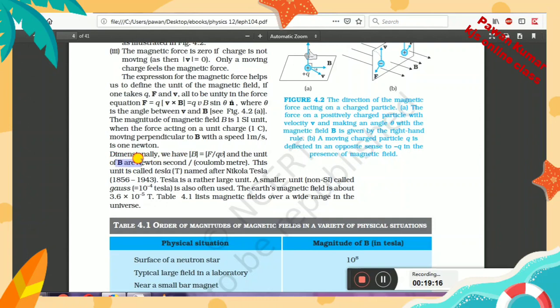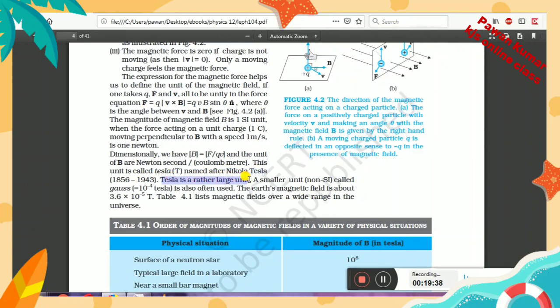After that, what is written? The unit of B means magnetic field. The unit of magnetic field is Newton second per coulomb meter. Okay, this will be the unit, and also you can call it Tesla. Symbol is capital T, and this name is given after the name of Nikola Tesla, who was a great scientist.